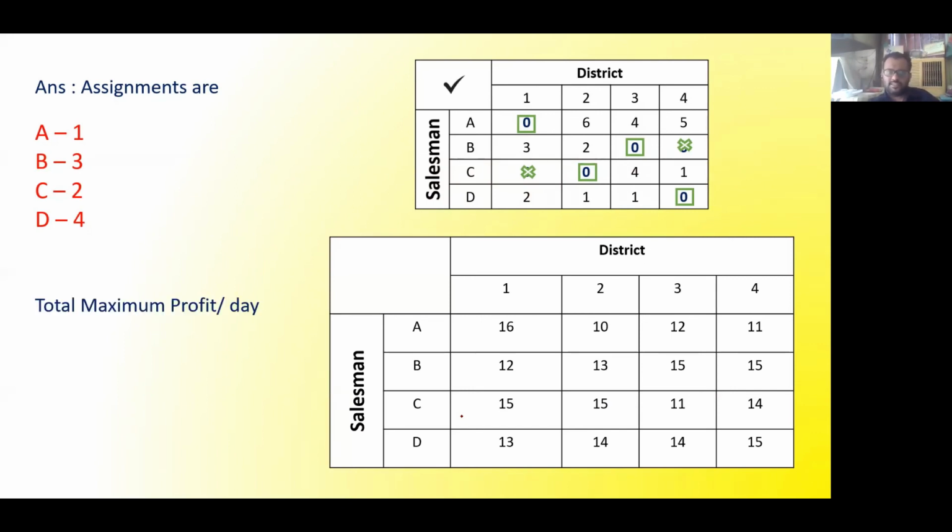From here we can see that if I assign A to 1, it will be 16. B to 3, it will be 15. C to 2, again 15. And D to 4, again 15. If I add all this, I get 61 rupees per day, because in the question it was given to maximize profit per day. So the final answer will be 61 rupees per day.